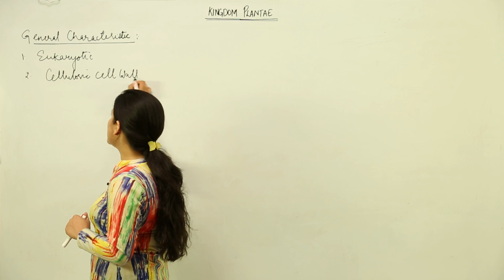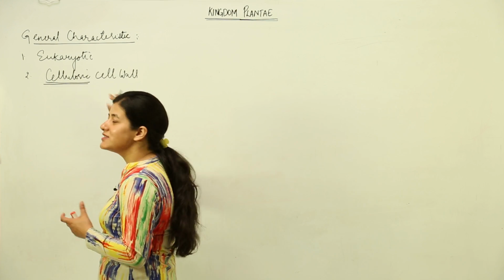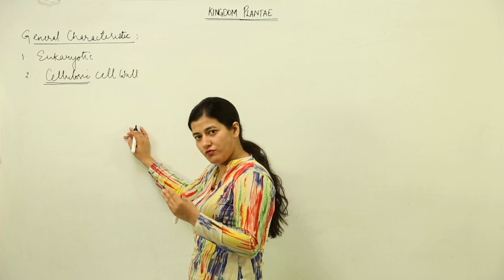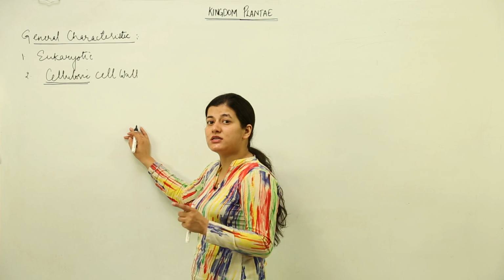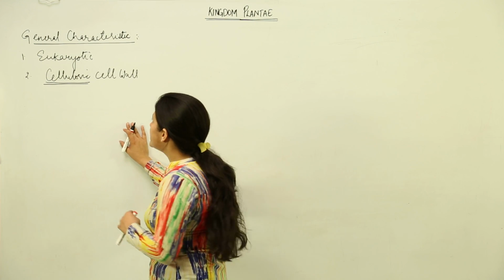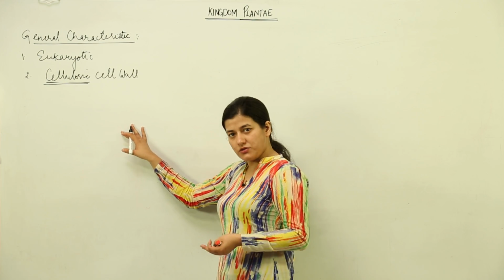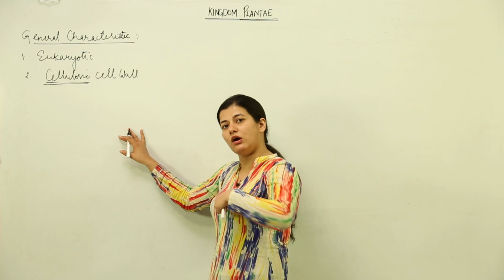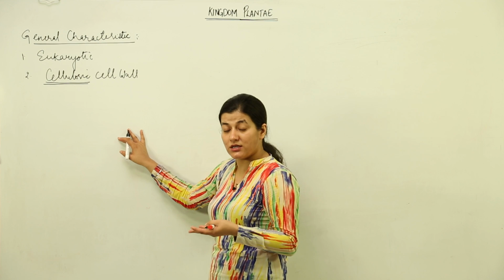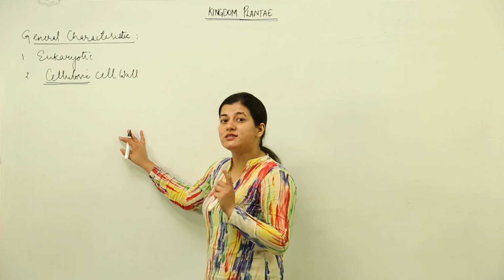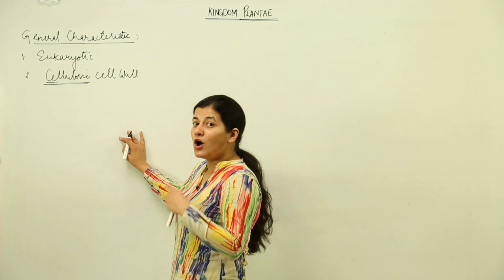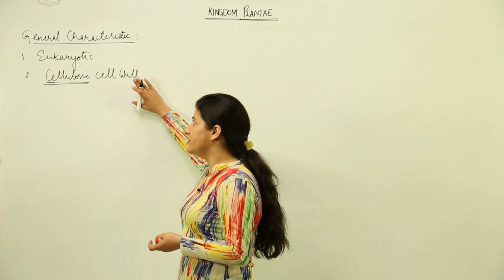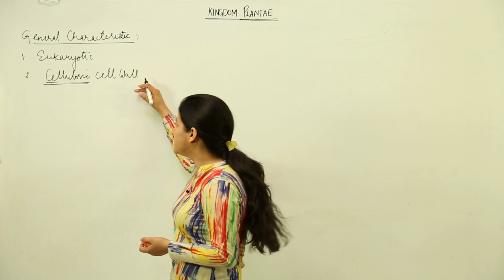Alright. When I say cellulosic cell wall, this cellulose is a rigid component of cell wall which does not allow the cell to move rapidly. That is why plants are non-motile. Otherwise, you must have seen in kingdom Protista, and you are going to see in kingdom Animalia, that there are certain unicellular organisms and organisms in totality which are multicellular. They are able to move because their cell wall is not rigid or the cell wall is almost absent. So the plants are having cellulosic cell wall. That is why they are non-motile.